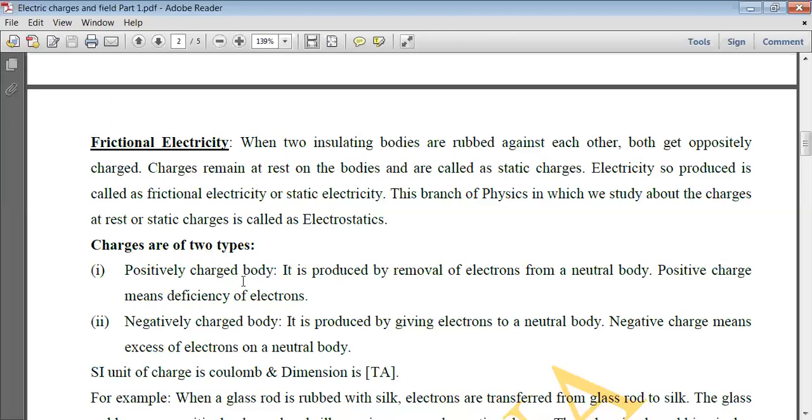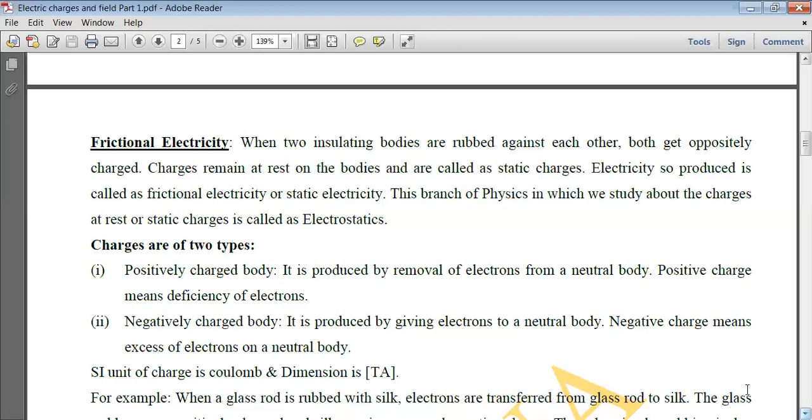Now a positively charged body means it is in deficit of electrons. As we have already discussed, when two insulating bodies are rubbed, some of the electrons are transferred from one body to the other. So the body which loses electrons, which is in deficit of electrons, becomes positively charged. So a positively charged body is due to the removal of electrons from a neutral body, whereas a negatively charged body means it is in excess of electrons. So it is produced by giving electrons to a neutral body.